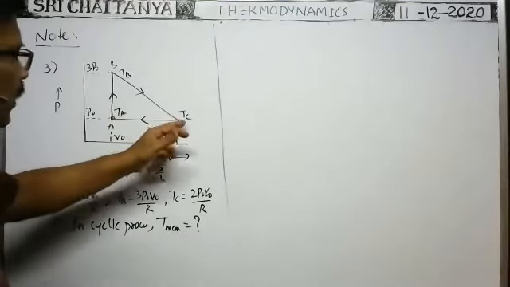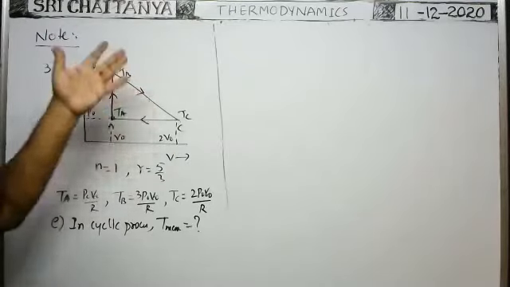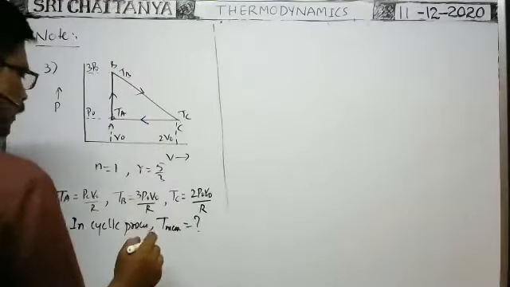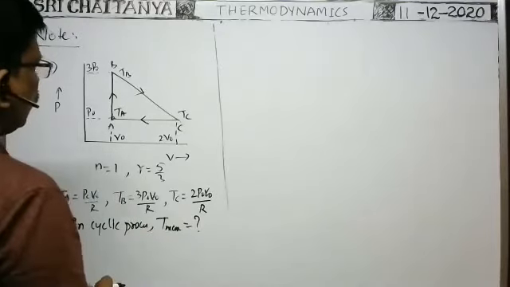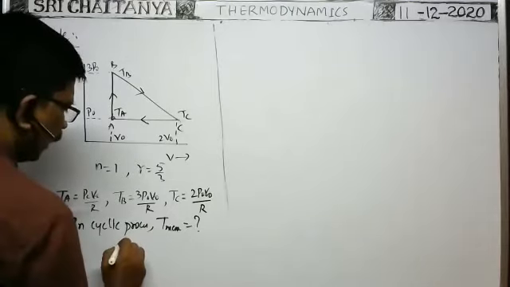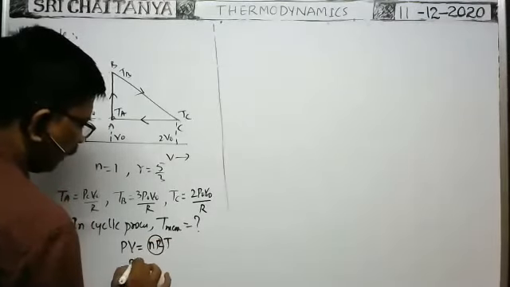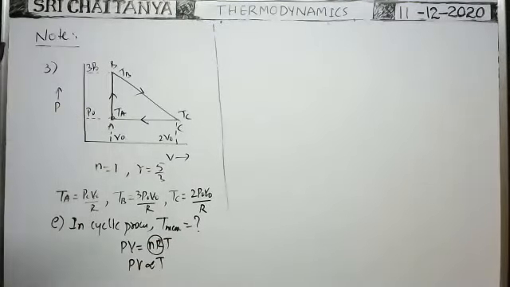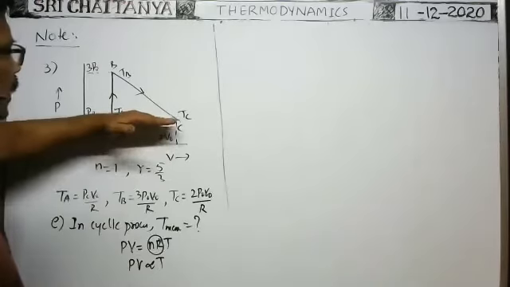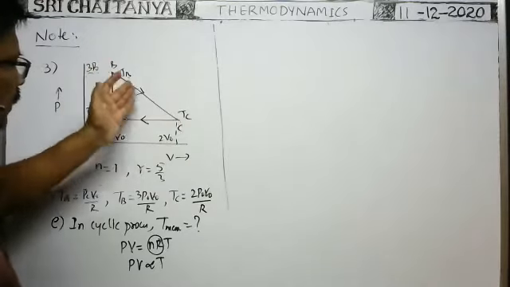When you move in this direction, does the temperature decrease linearly? No, it is not an isobaric or isochoric process. It is a different process. What is the maximum temperature in this process? In a cyclic process, the change in enthalpy is 0. And from the gas equation PV equals nRT, nR is constant, so PV is directly proportional to temperature. PV means area under the graph, so area under the graph is directly proportional to temperature. The area under this graph is less compared with the area under this graph. That's why the temperature in this path is less than the temperature in this path.